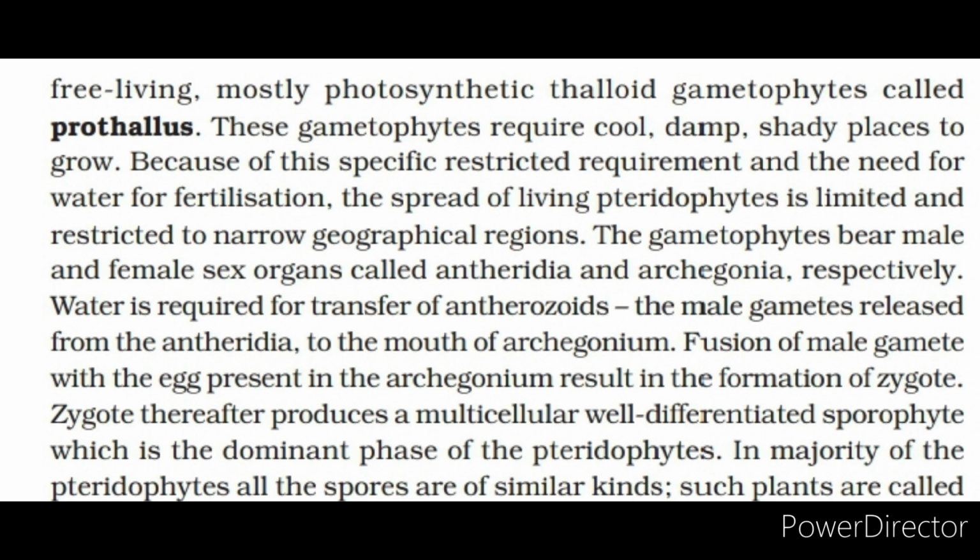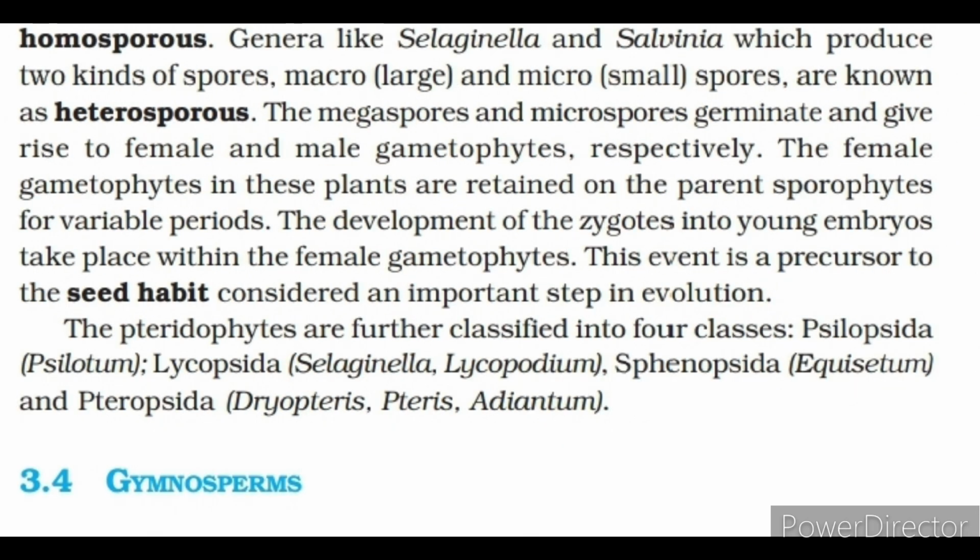In the majority of the pteridophytes, all the spores are of similar kinds. Such plants are called homosporous. Genera like Selaginella and Salvinia, which produce two kinds of spores, macro, large, and micro, small, spores, are known as heterosporous. The megaspores and microspores germinate and give rise to female and male gametophytes, respectively. The female gametophytes in these plants are retained on the parent sporophytes for variable periods.